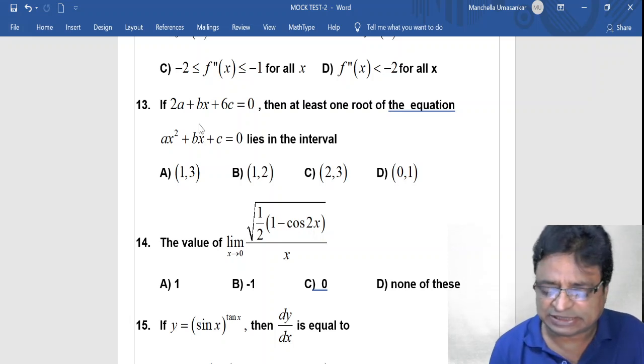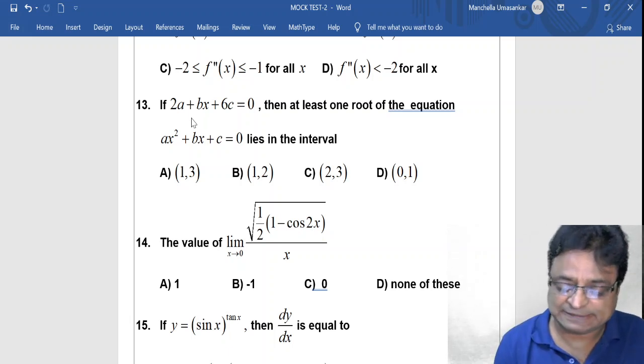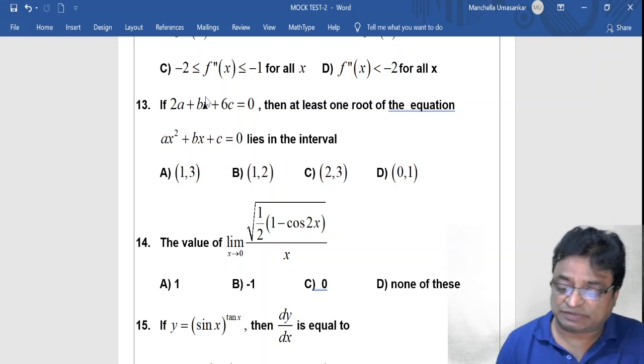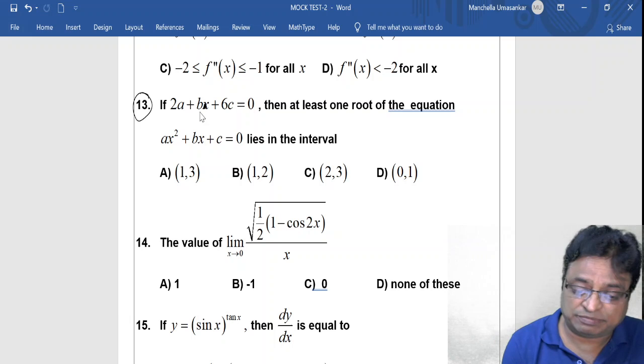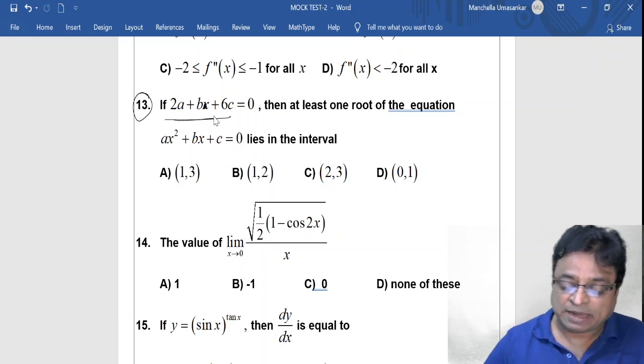I think this is 2a plus, not bx. This is, I think, 2a plus 3b. B only. That's all. B only, I think. Okay. Otherwise, the question becomes wrong for you. But this is an important question. I will tell. No, don't worry.